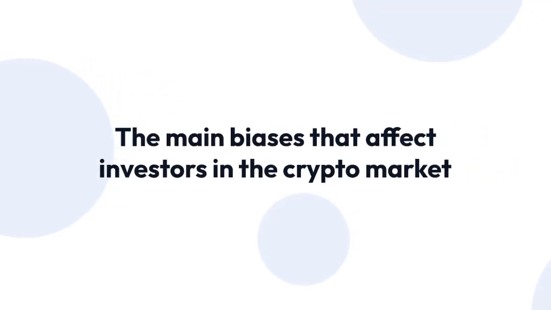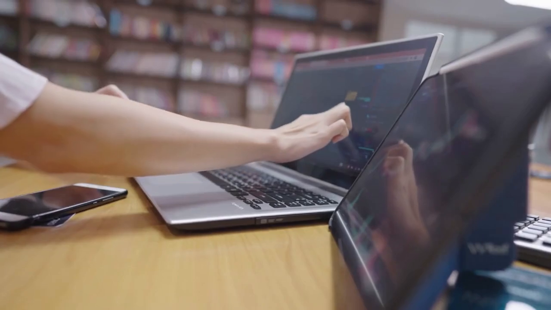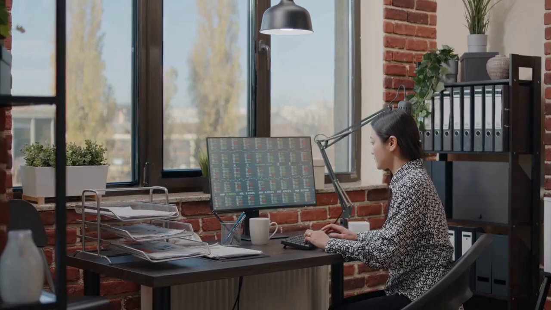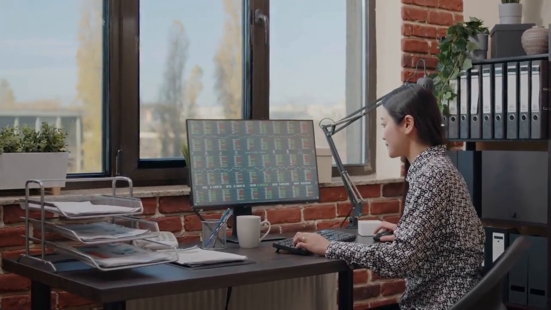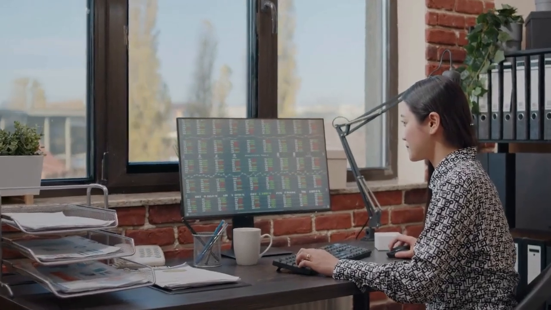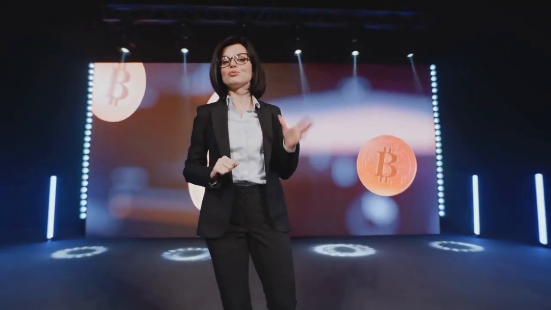Now, I want you to pay attention to the main biases that affect investors in the crypto market. The first is the anchoring bias. This bias occurs when we fixate on an initial value, such as the purchase price of a cryptocurrency. This initial price starts to influence all our future decisions, even if it no longer reflects the reality of the market. In the cryptocurrency market, where prices change quickly, this can be quite disruptive.